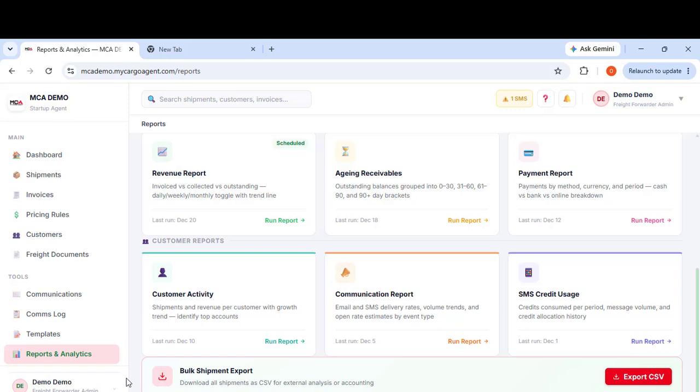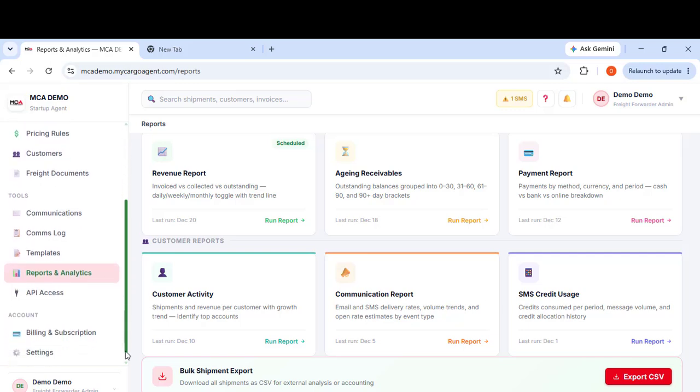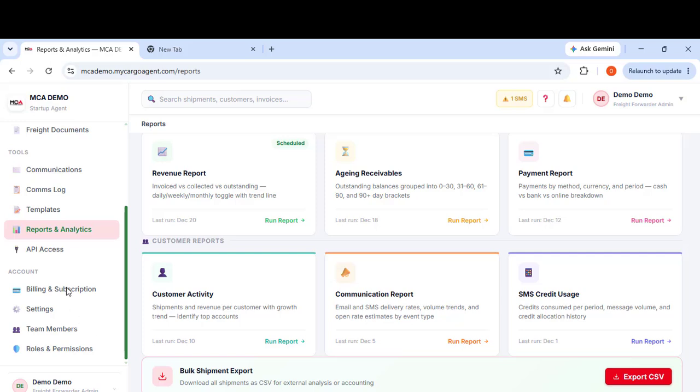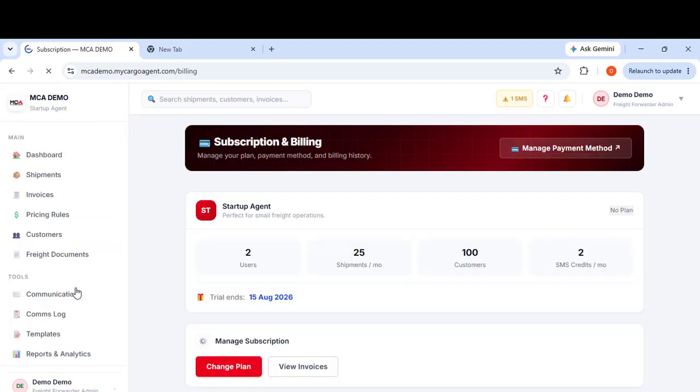Okay. Coming down, we have accounts for billing and subscription. If you want to upgrade your account, for example, you're on starter agent, which is about £6, $6. If you want to change your plan, you can change your plan up. This is what you get for startup agent. If you want to change your plan, you can change your plan here.